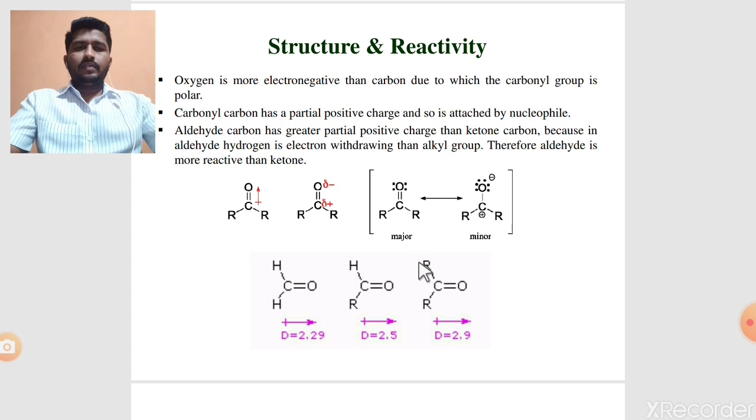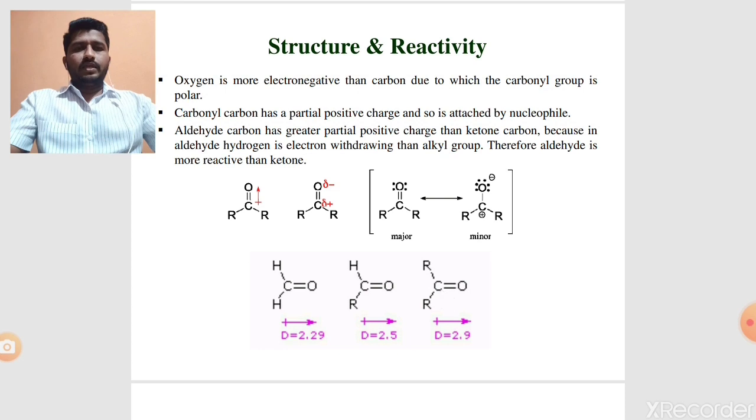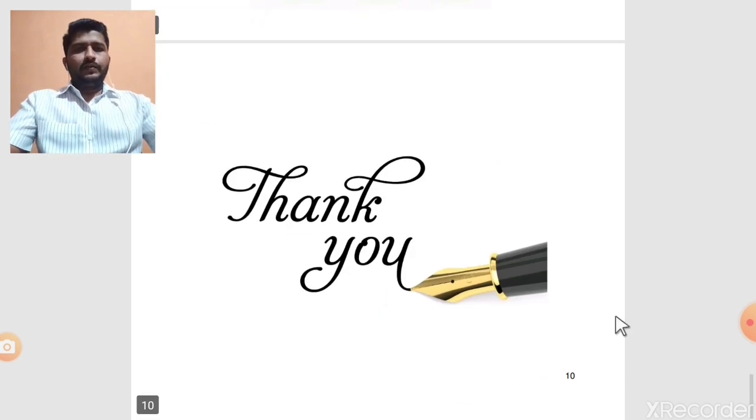According to the inductive effect, these alkyl groups act as electron donors. These 2 alkyl groups donate electrons to this carbonyl carbon, so automatically the partial positivity of this carbonyl carbon decreases, and the reactivity also decreases. So the aldehyde is more reactive than ketone. Thank you very much.